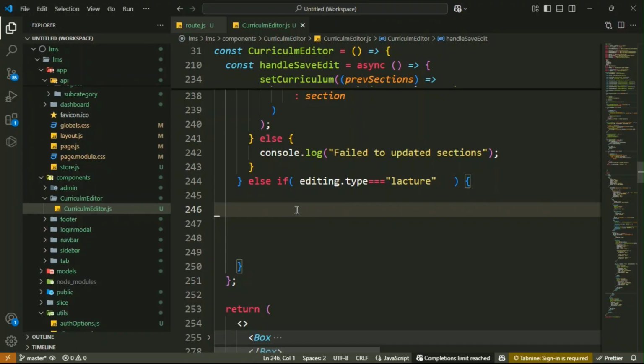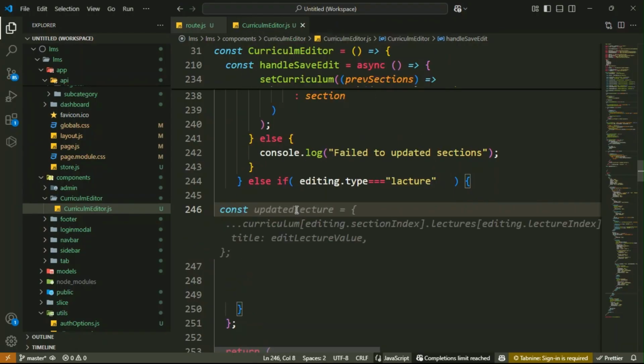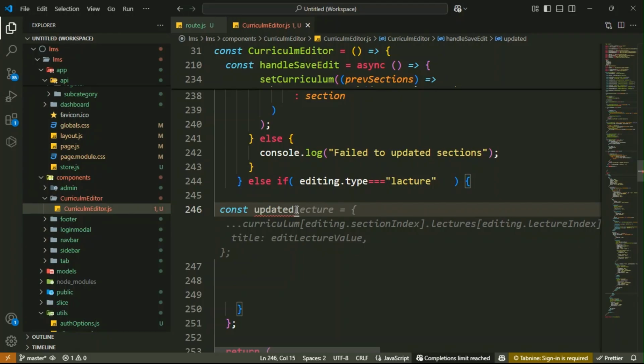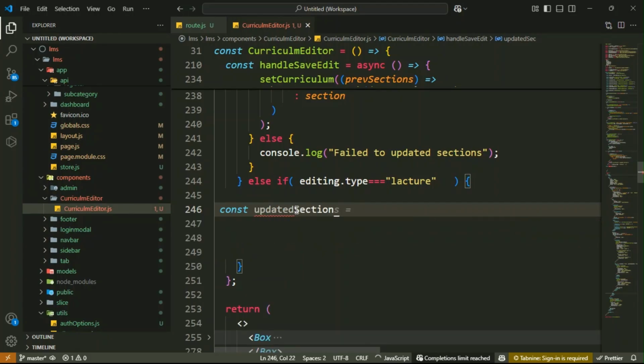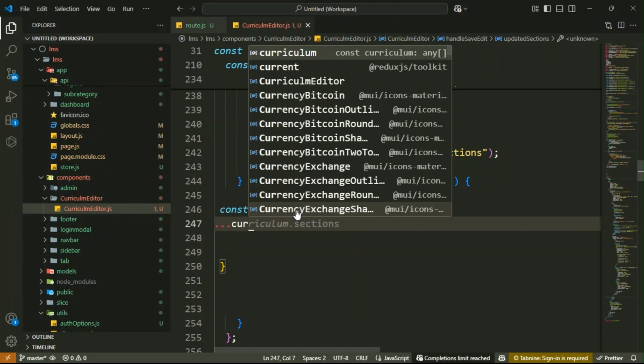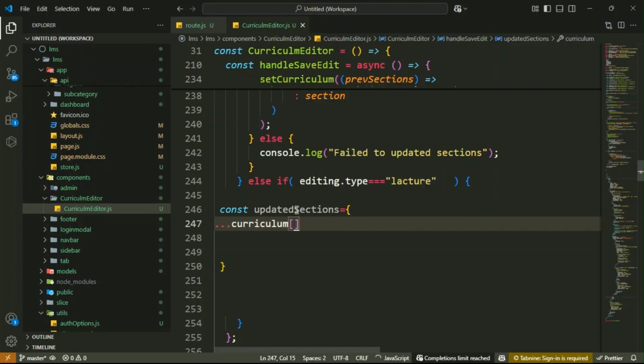So inside it, const updated sections is equal to, inside an object, dot curriculum, then editing dot section index.